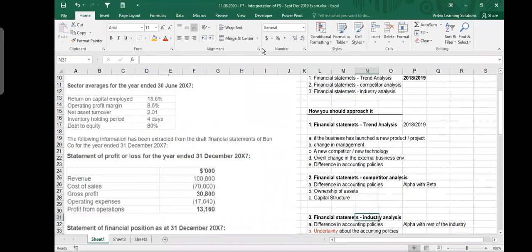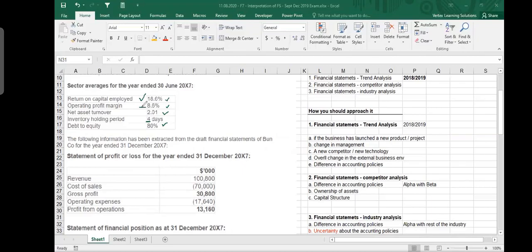So let's first have a very quick look. Return on capital employed 18.6% in the market, operating profit margin 8.6%, net asset turnover 2.01. Net asset turnover means net asset to sales ratio, or sales to net asset ratio. Inventory holding period is 4 days. It's a very short time period, but I know that it is bakery products. So in bakery, maybe 4 days is enough. And debt to equity ratio is 80%. Debt is 80% of equity. That's too high.